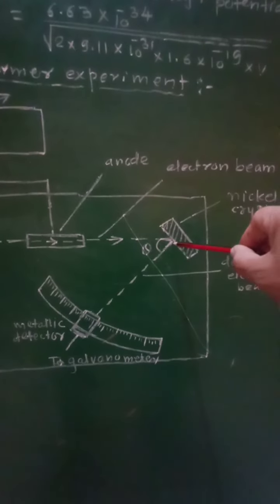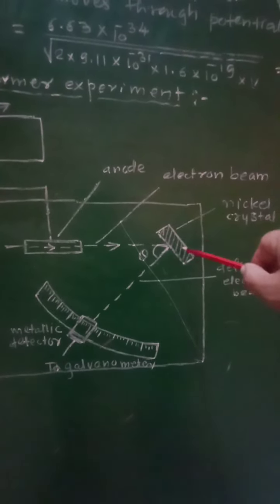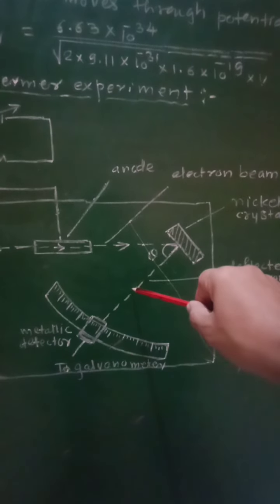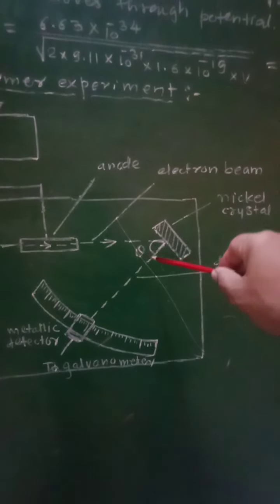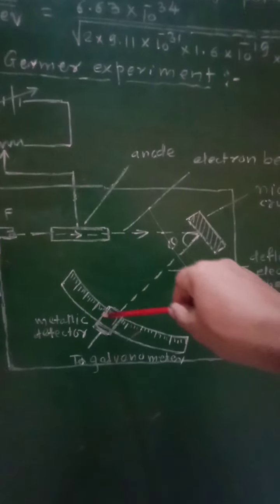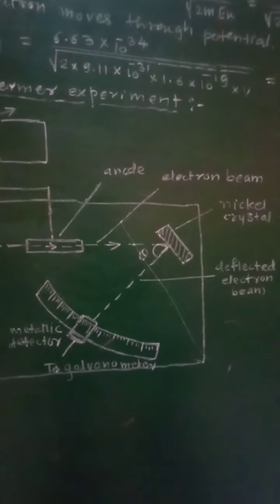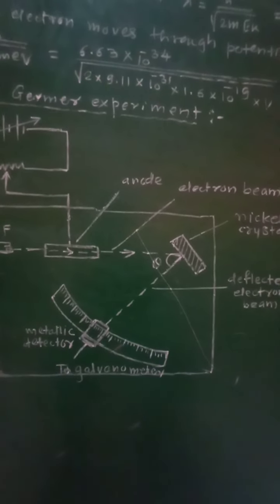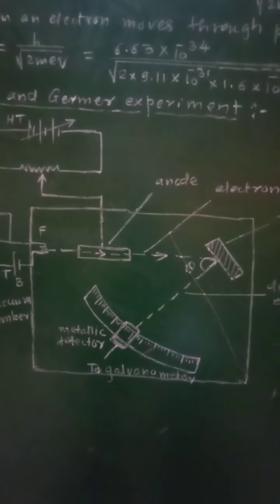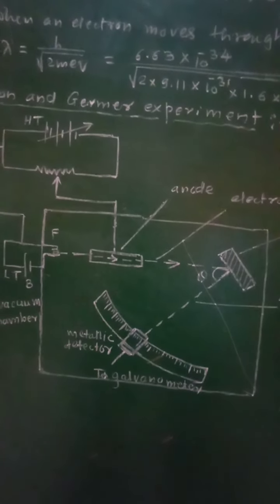It will fall on this nickel crystal, and due to the atoms of this nickel crystal, it will get scattered in different directions having different scattering angles theta, and then finally it will be detected by this metallic detector. So in this way working of it will take place. Now in short, its construction as well as working will be explained.